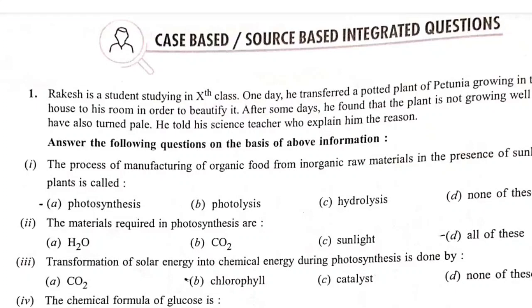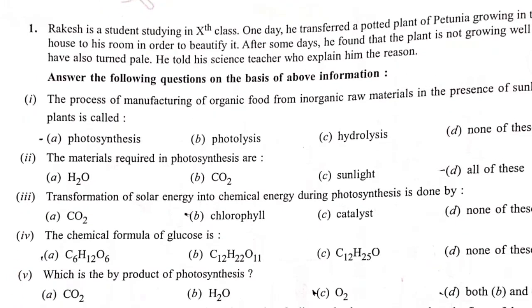One day he transported a potted plant of petunia growing in the lawn of his house to his room in order to beautify it. After some days, he found that the plant is not growing well and its leaves have also turned pale. He told his science teacher, who explained the reason to him. Now, answer the following questions on the basis of the above information. So the first question is given there.